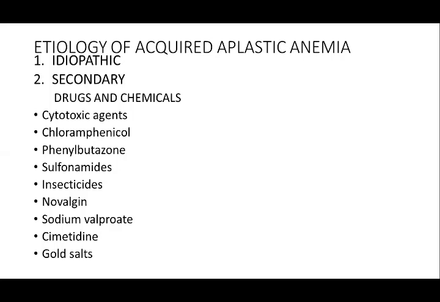Sodium valproate we are using in epilepsy, cimetidine, and gold salts. These can lead to bone marrow suppression, so they should be used carefully.